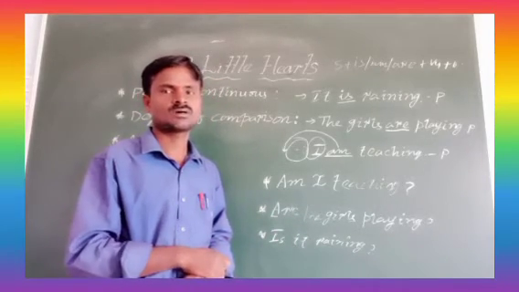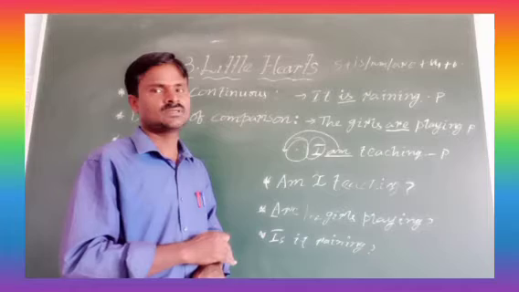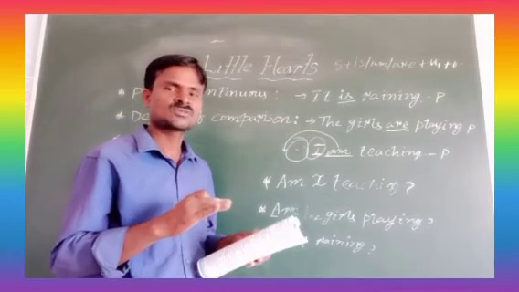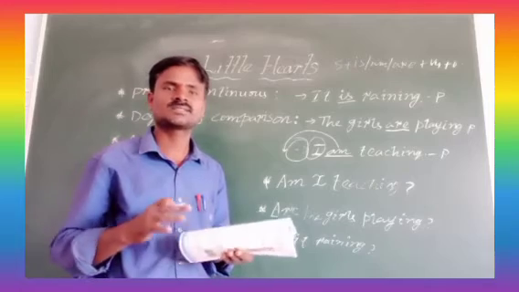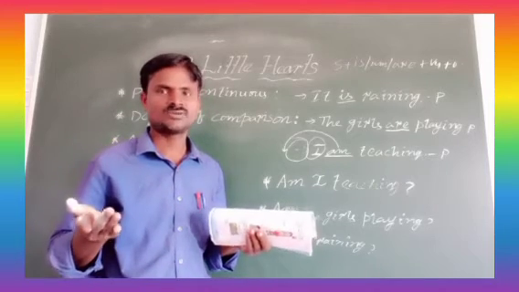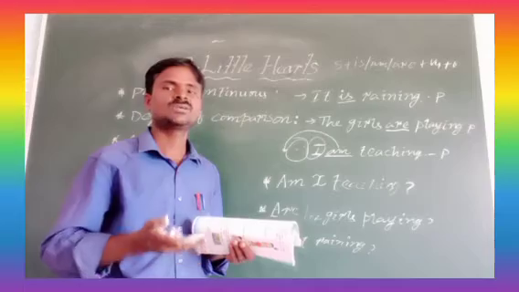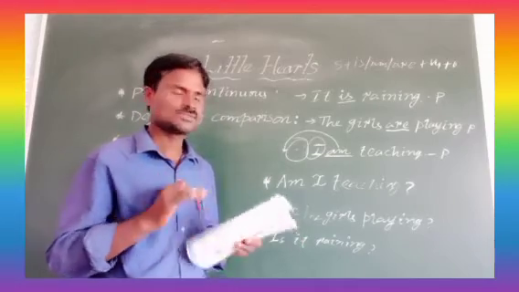You should not ask in a positive way. You should not make a positive sentence by your expressions. That sentence will not change. You have to change that sentence into an interrogative sentence.